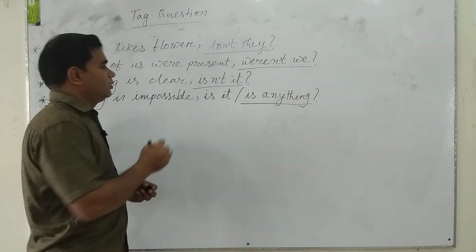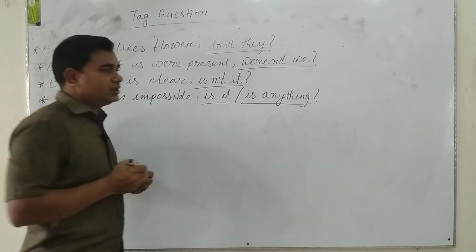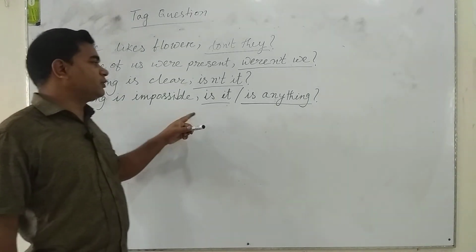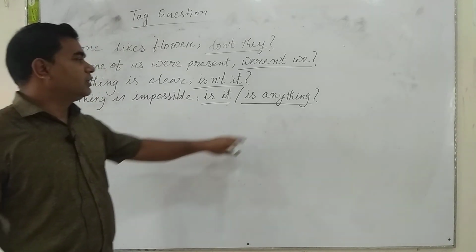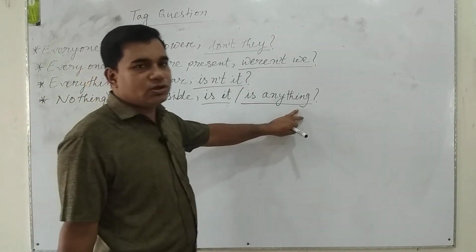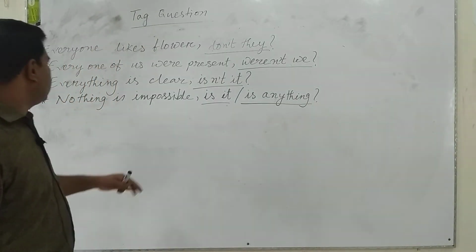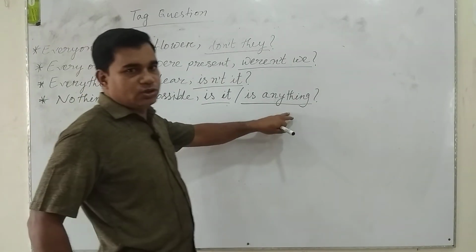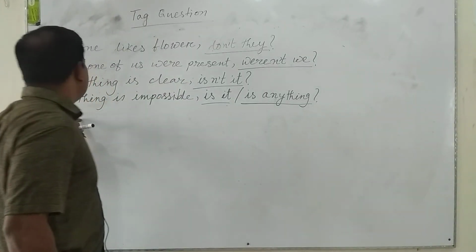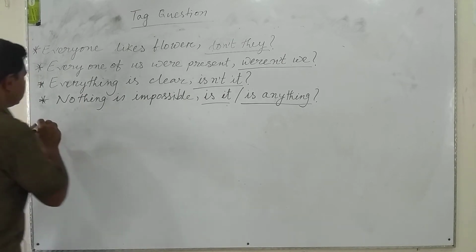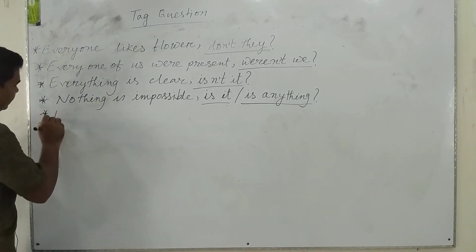Anyone will do. For nothing, "it" is more excellent, and "anything" is also good. For nothing, we can use anything. For nobody, we will use anybody.